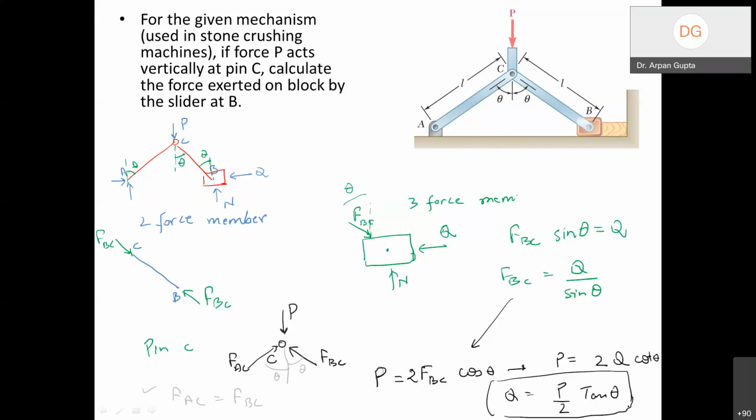So when theta is close to 90, you can imagine that the thing is almost horizontal, and at that time, theoretically speaking, it can exert a very, very high, practically infinite force if this mathematical model is considered, right? With the present assumptions, this equation says that for theta almost 90, this is going to be almost infinite. And that's why you can see that this type of thing is used for stone crushing and compacting systems, because there you really need very, very high force, and that's the application of these things.